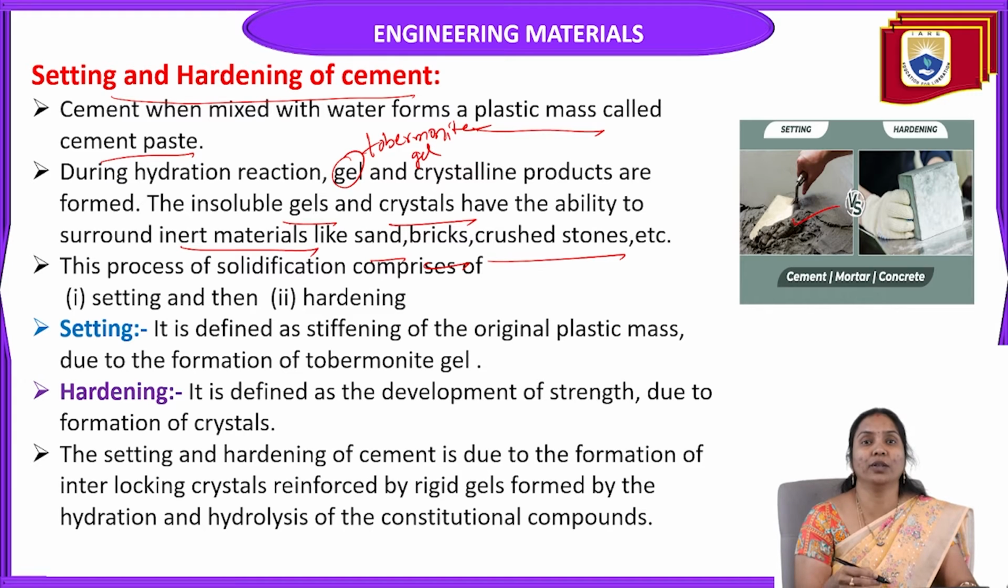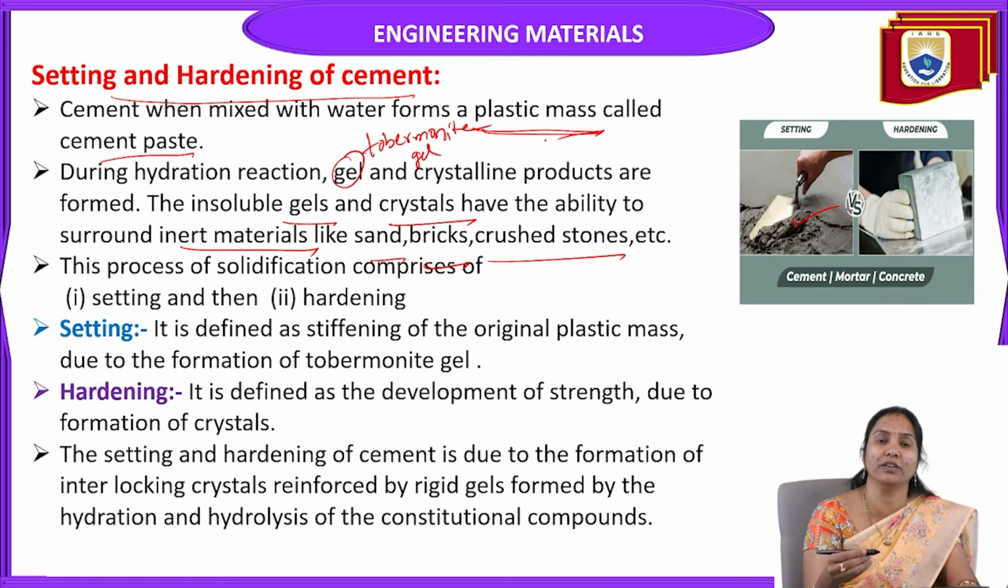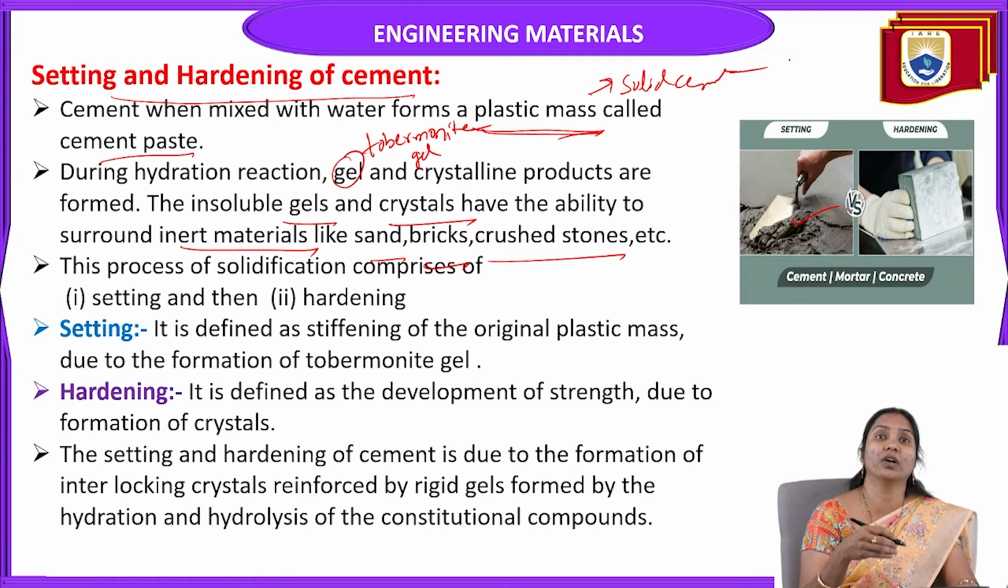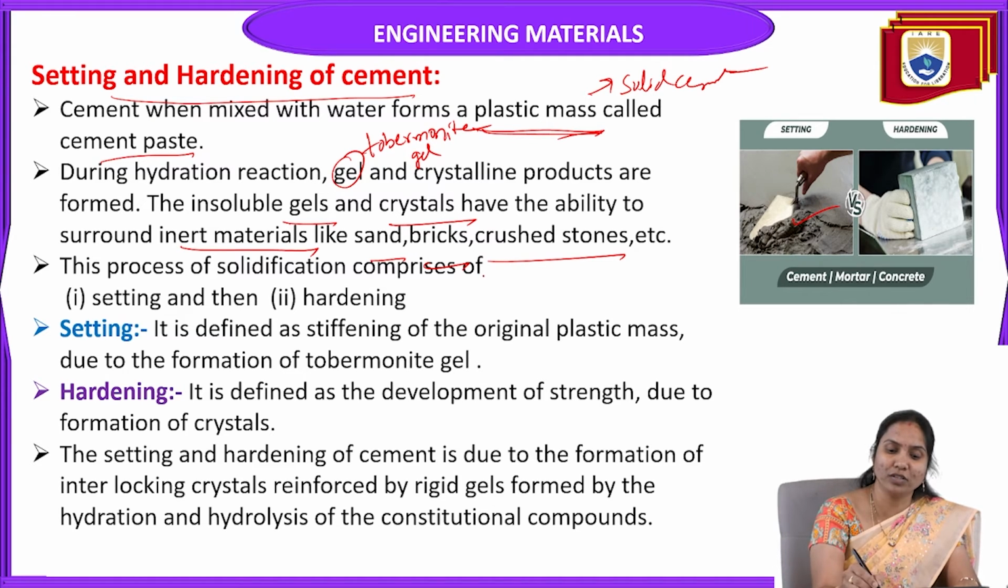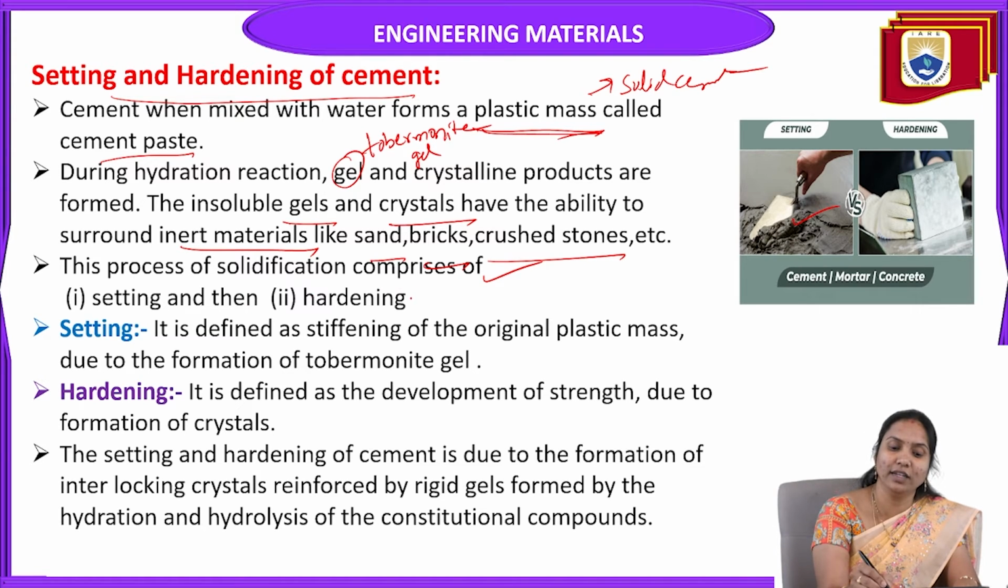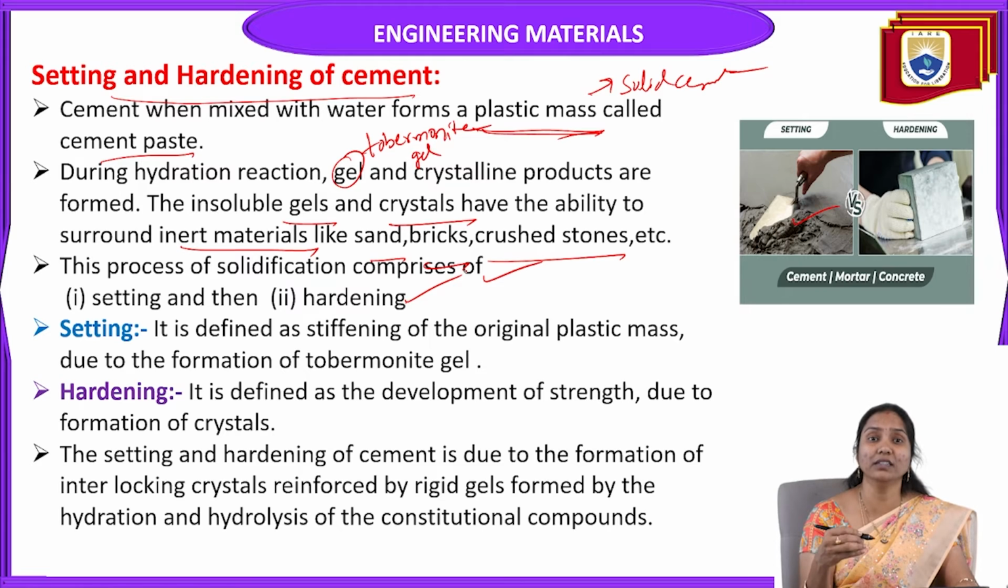So the process of solidification means this plastic mass of cement is converted to a solid mass of cement. That is called solidification. The process of solidification comprises setting and then hardening.